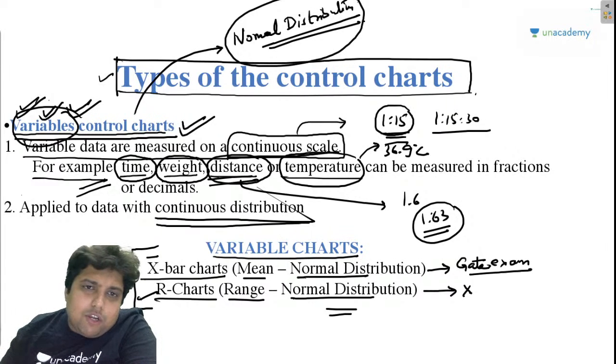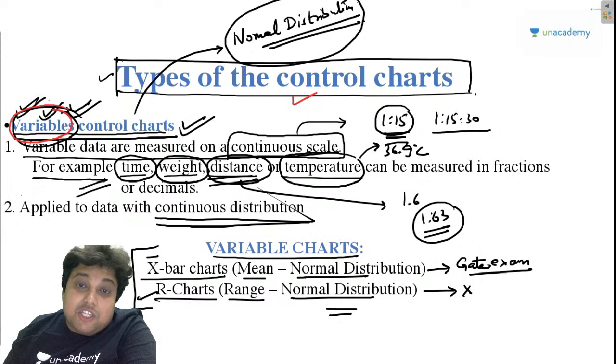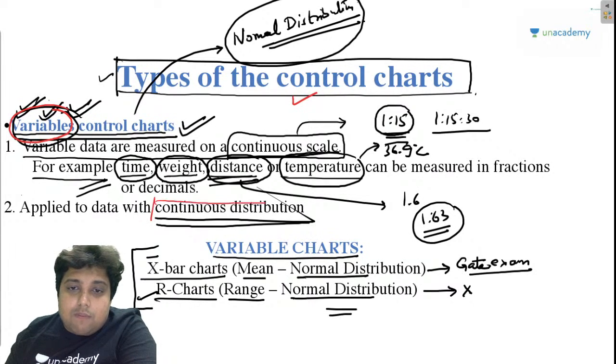So yesterday I told you guys that control charts are of two types. One is the variable control chart, where the quantities that we are looking forward to control can be measured, like they are variables like time, weight, distance, temperature. So continuous distribution function is used, and the normal distribution function is a continuous distribution function.